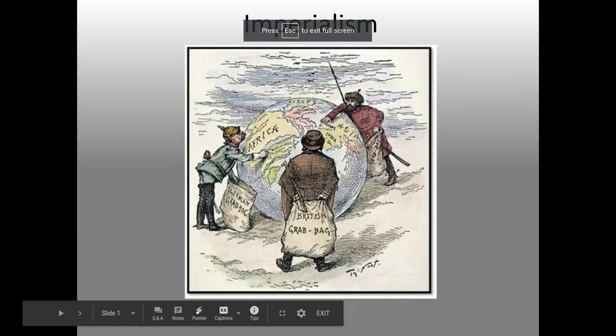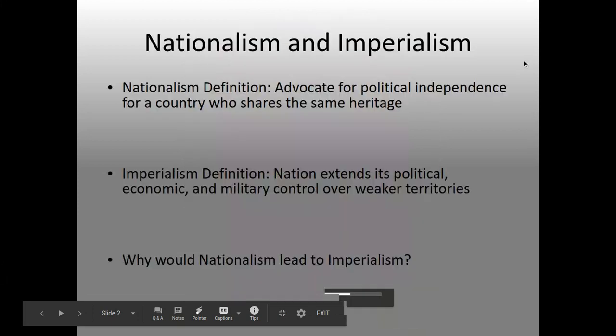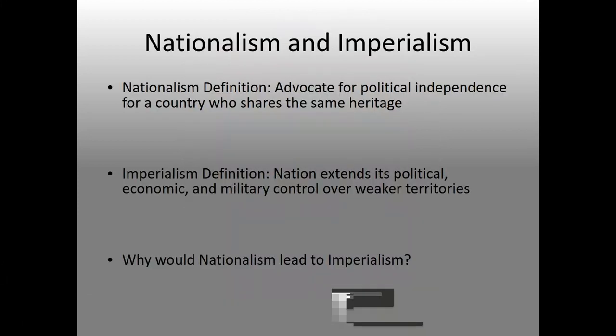These are the imperialism slides. Nationalism and imperialism. The nationalism definition is to advocate for political independence for a country that shares the same heritage.